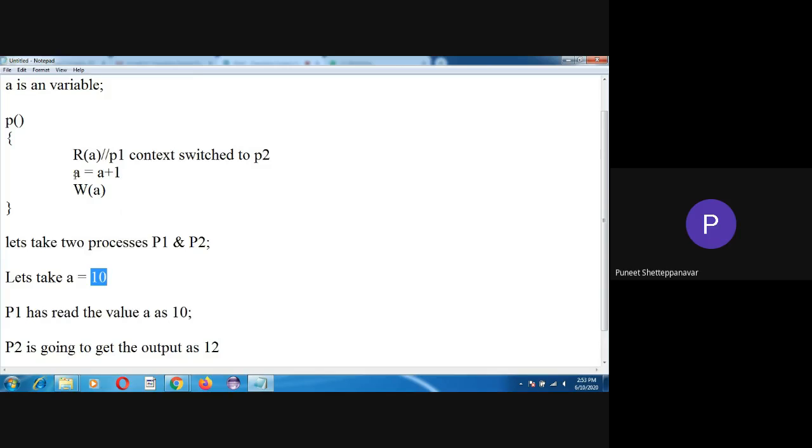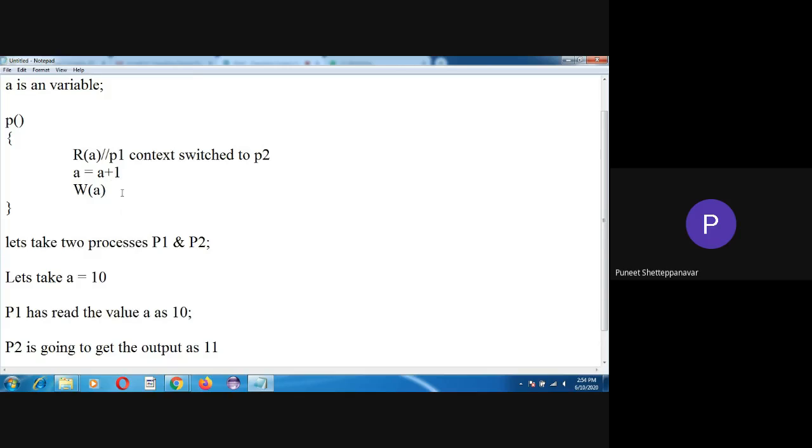It goes on to its next instruction, that is a is equal to a plus 1. So 10 plus 1 is 11. After executing this, P2 has updated the a variable to 11. Lastly, in the last instruction, it writes the value that a is storing. So P2 writes the output as 11. Now P2 has completed its execution.